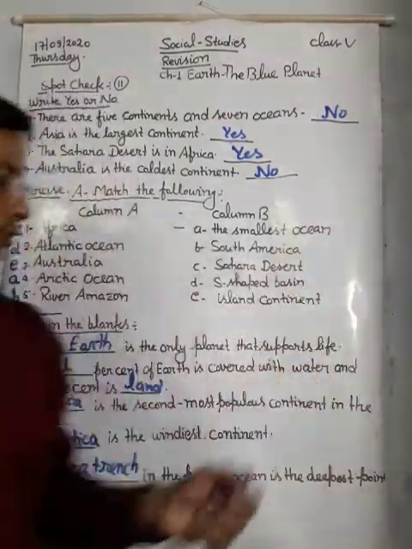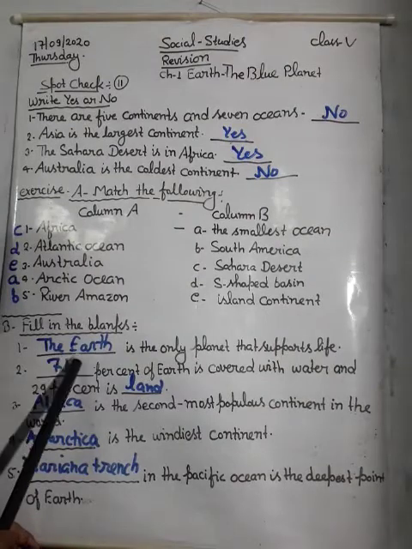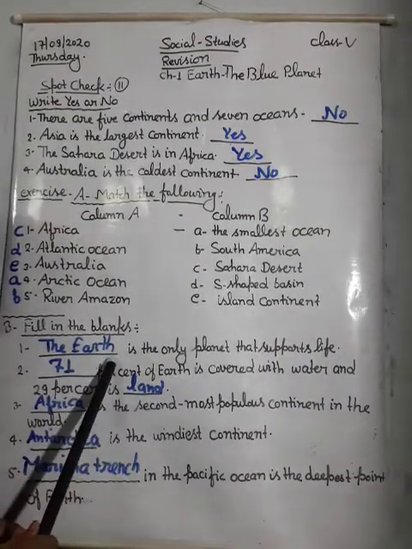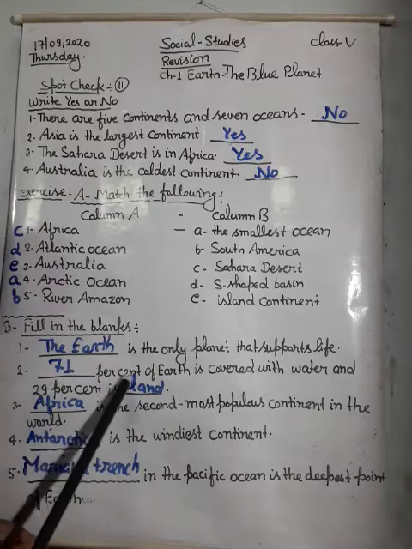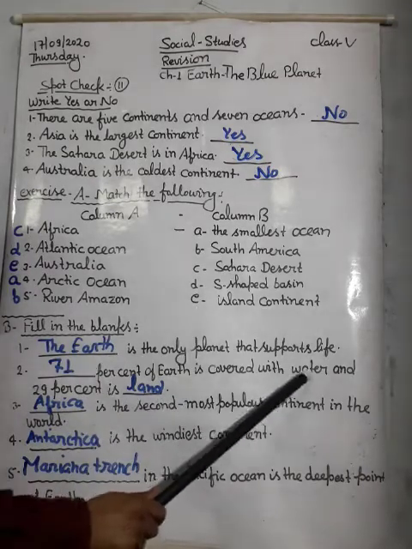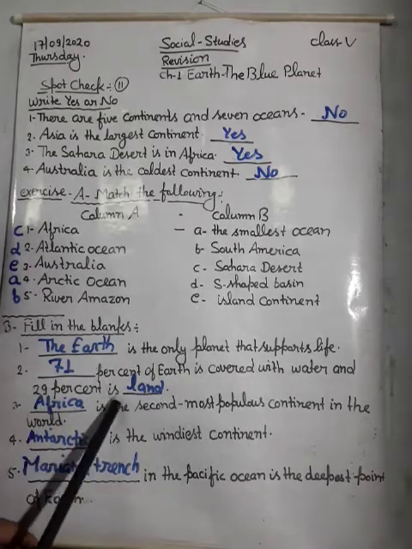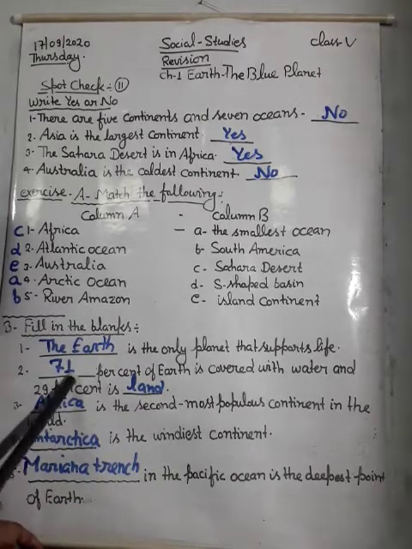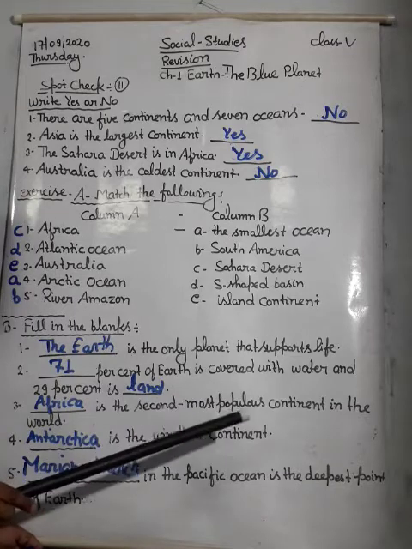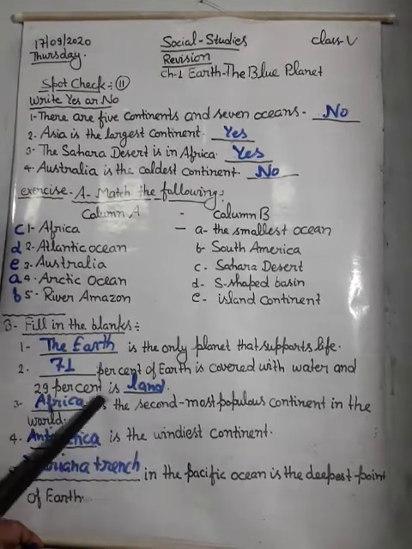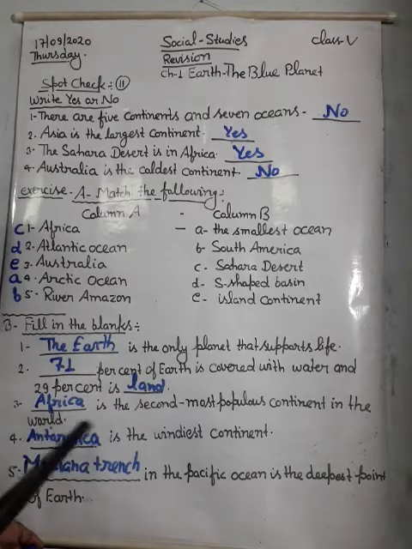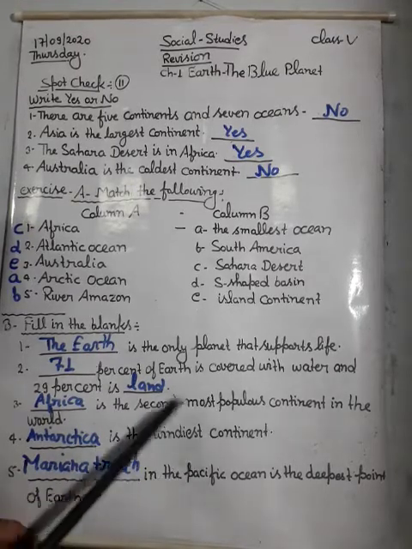So you can see here that the Earth is the only planet that supports life. 71% of the earth is covered with water and 29% is covered with land. Africa is the second most populous continent in the world.